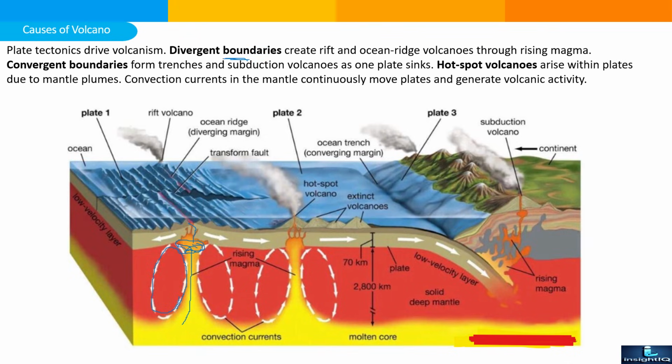Divergent boundary creates rifts and ocean ridges. These are rift and oceanic ridge volcanoes through rising magma. Convergent boundary forms the trenches and subduction volcanoes, where one plate sinks. This is a subduction, and this is a hot spot. Hot spot volcanoes arise within the plate due to mantle plumes. Convection currents in the mantle continuously move plates and generate volcanic activity.